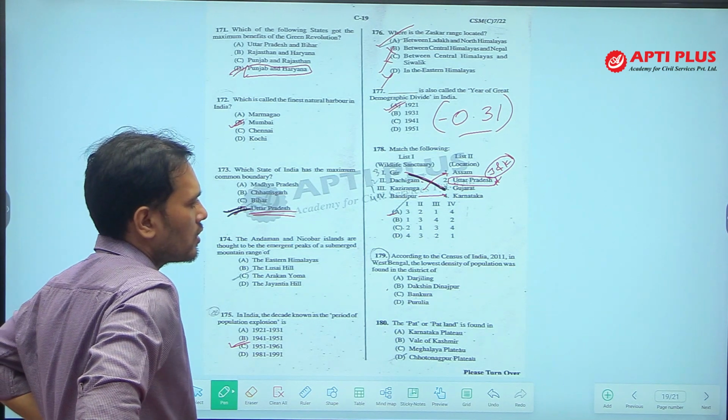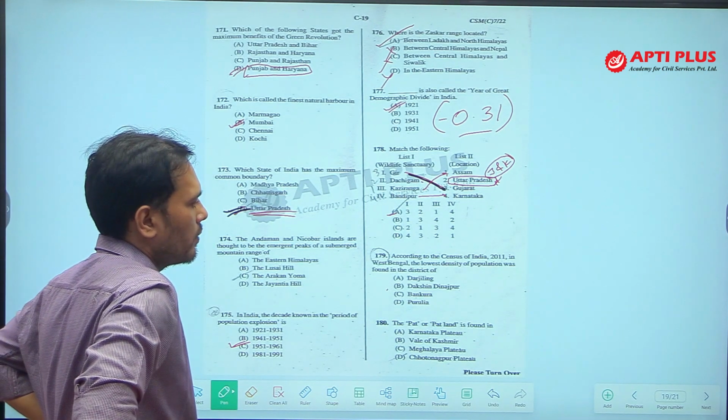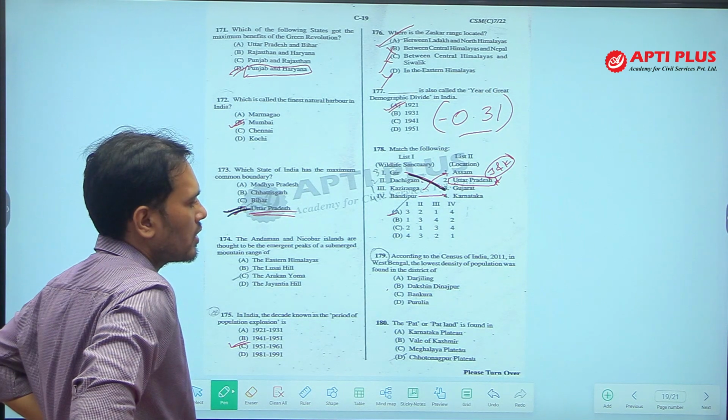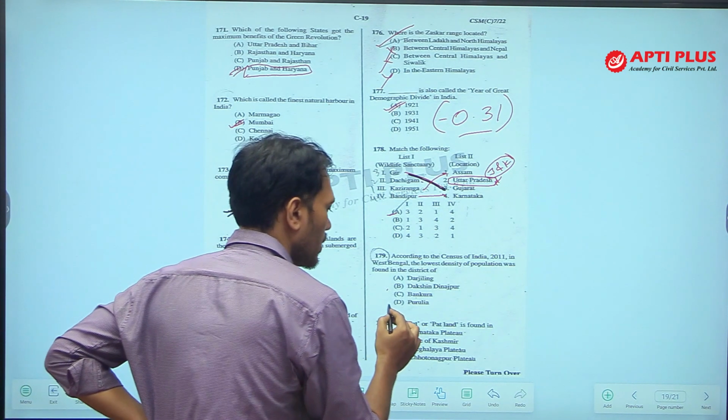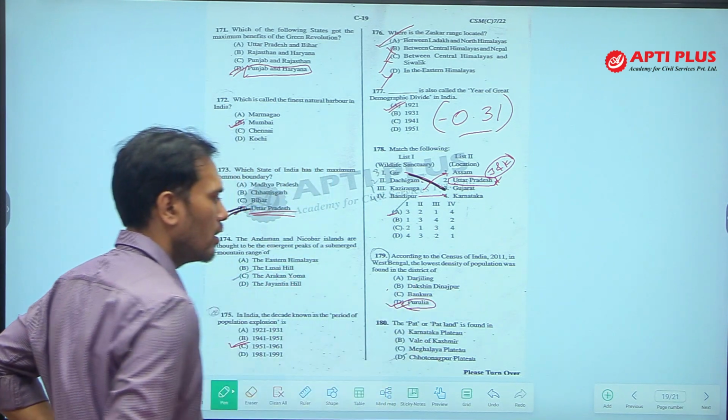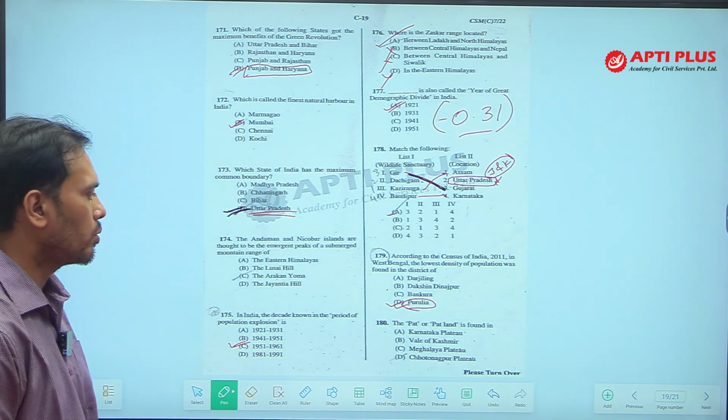179. According to the census of India 2011, in West Bengal, the lowest density of population was found in the district of. Lowest density of population, it is found in Purulia. In West Bengal, lowest density is found in Purulia.